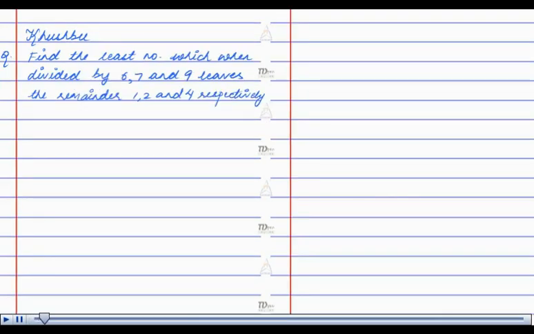Hello, I am Khushbu. The question is, find the least number which when divided by 6, 7 and 9 leaves the remainder 1, 2 and 4 respectively. Here we observe that 6 minus 1 is equal to 7 minus 2 is equal to 9 minus 4, that's equal to 5. So, the required number will be